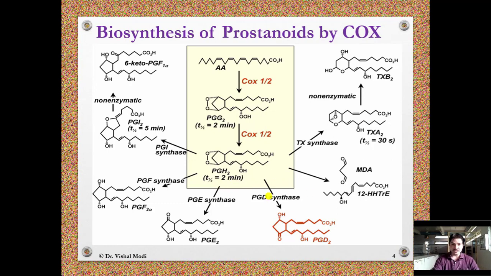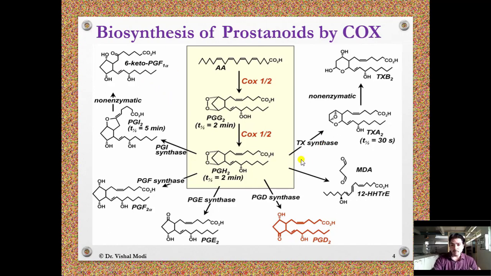PGH2 with the help of PGD synthase enzyme converts into PGD2. With the help of PGE synthase, PGH2 converts into PGE2. With the help of PGF synthase, PGH2 converts into PGF2 alpha. With the help of PGI synthase enzyme, PGH2 will convert into PGI2, and PGI2 non-enzymatically converts into 6-keto PGF1 alpha.